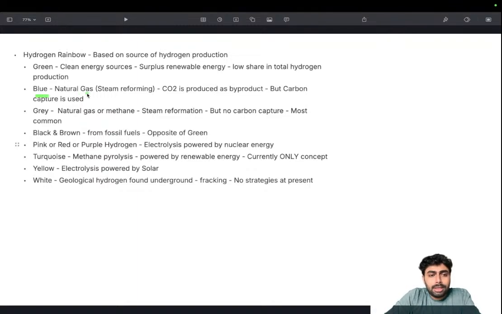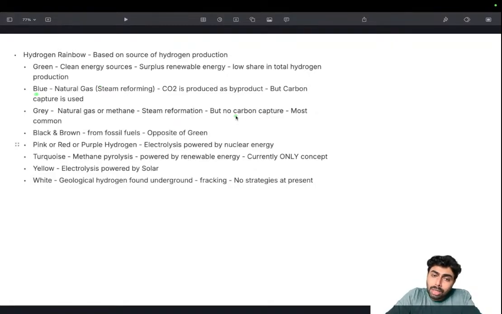Then blue hydrogen, that is, like I said, natural gas, steam methane reformation, methane gas reformation. CO2 is a byproduct. That's the issue with this process. That is blue hydrogen. We use natural gas, no electrolysis. Remember that it's steam reformation of natural gas, and CO2 is a byproduct. But that particular CO2 that is being emitted is captured, sequestered. So that's why this becomes blue.